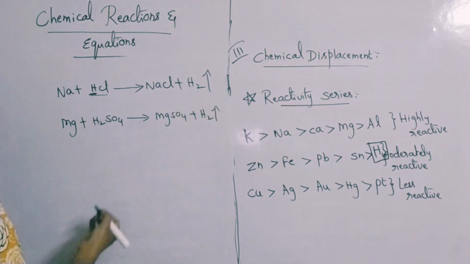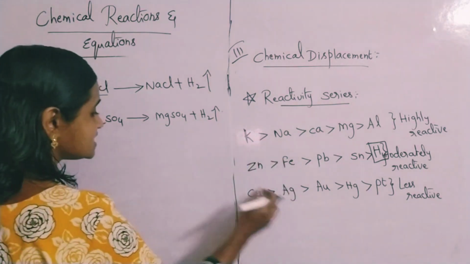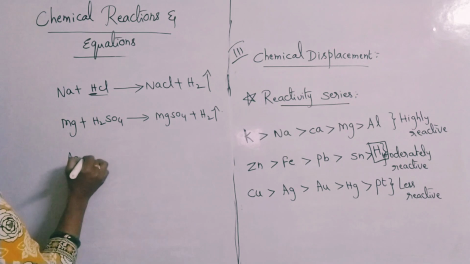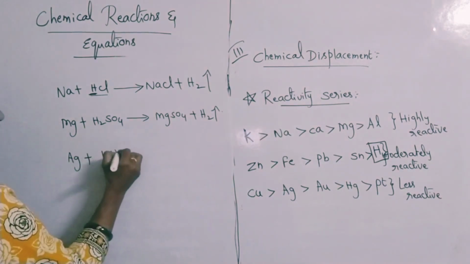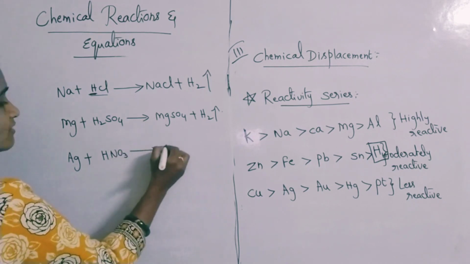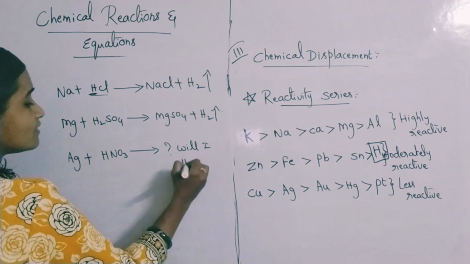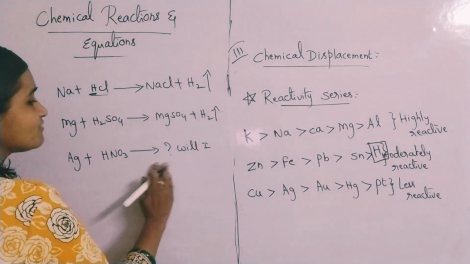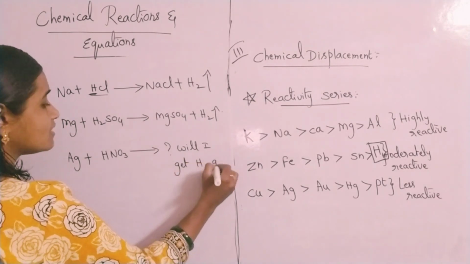Suppose I take gold or silver metal, I am taking silver metal, and dissolving it in HNO3. Then will I get hydrogen gas? Just check with the reactivity series, will I get H2 gas?